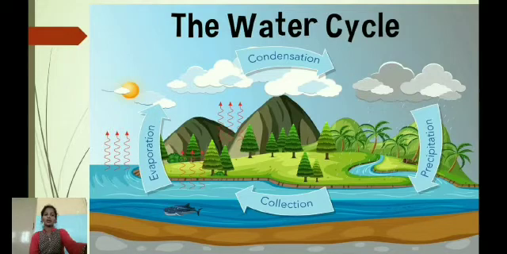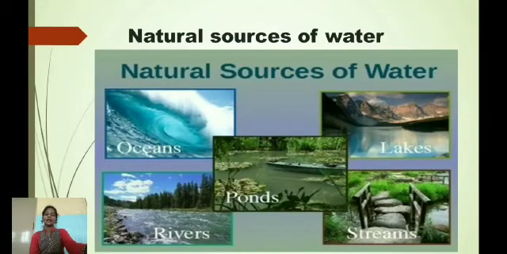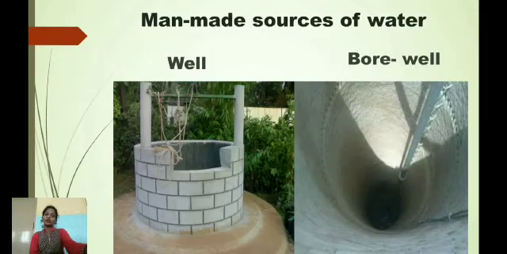We get water through natural as well as man-made sources. Natural sources of water are oceans, lakes, ponds, rivers, streams, etc. While man-made sources of water are wells and bore wells dug into earth to lift groundwater. Due to uncontrolled use of water for an increasing population, industry and farming, water scarcity has become a serious problem.